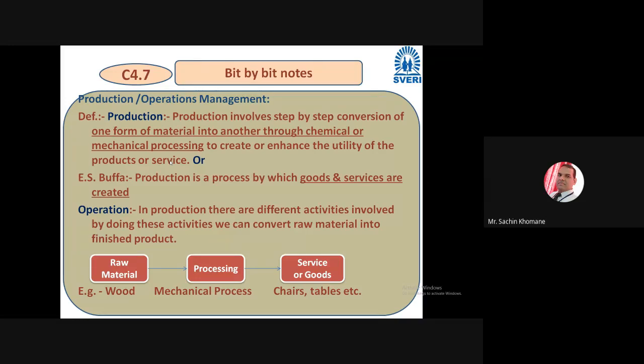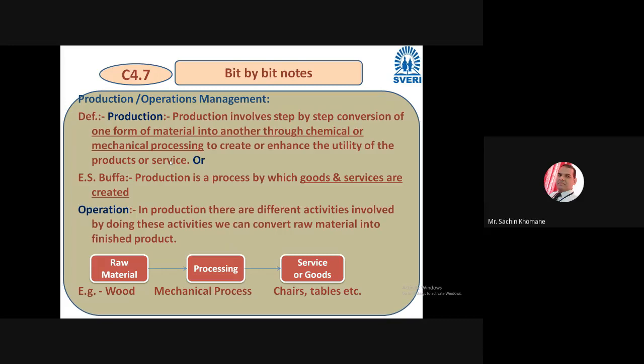If I put cast iron in front of you, until and unless you do some process on it, there is no use of that, right? But if you process it, maybe chemically or through a mechanical process, you can enhance its utility, and then you can say it is a product. And that process of conversion from raw material to finished product is production, right?